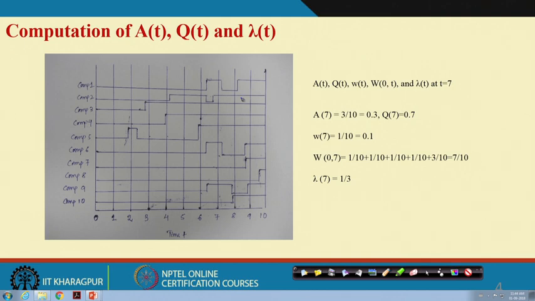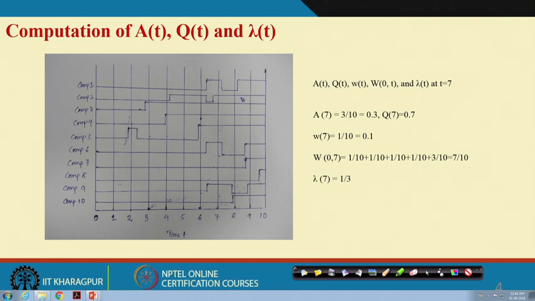This is the example given in the last class. I will not spend much time here. We showed that there are 10 identical components, each with its failure and repair process. Some components have gone through failure, repair, failure, some through failure and repair, and some through the normal state and then failed, but the repair is not completed.